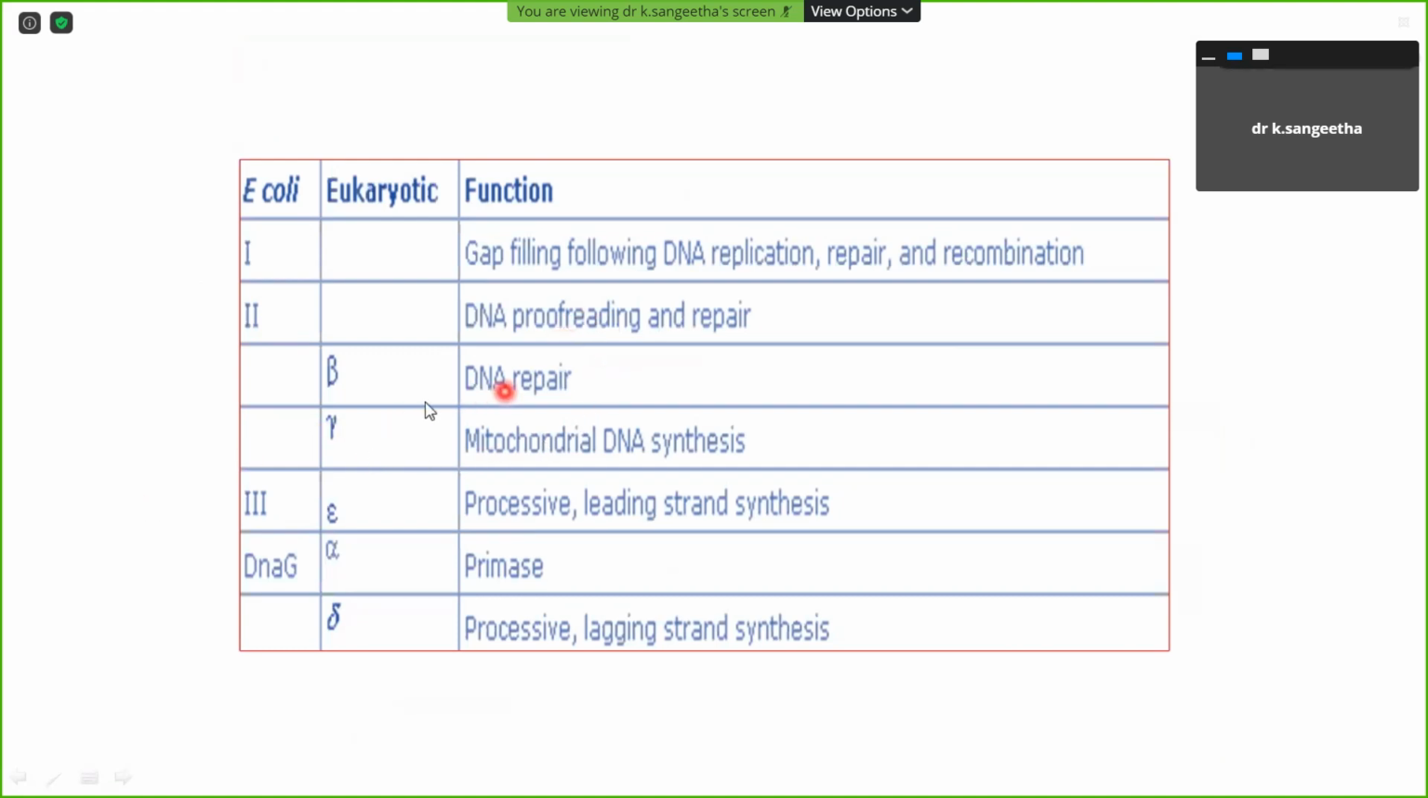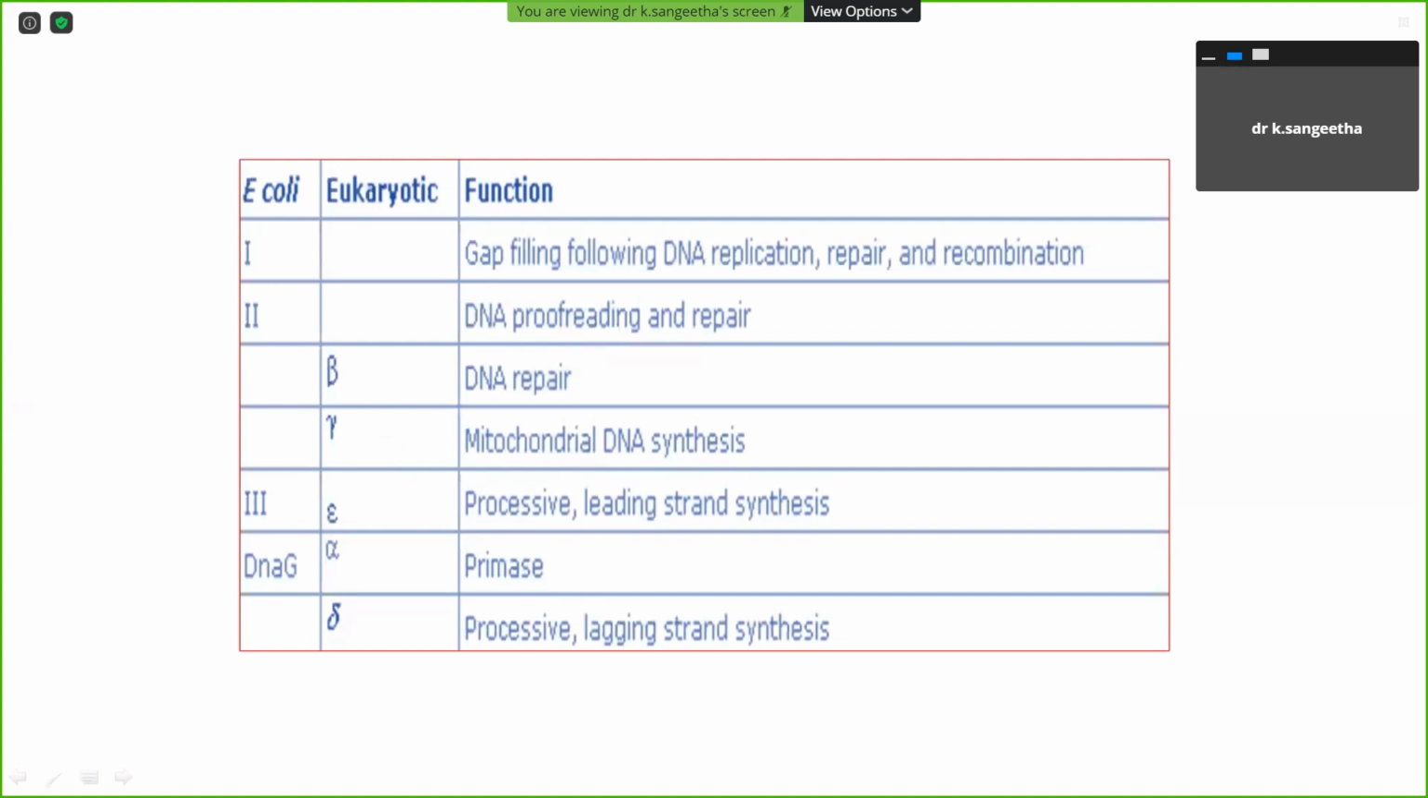Here we have to remember, or this may be an MCQ question for you: DNA polymerase gamma is important for mitochondrial DNA synthesis. We should know about mitochondrial DNA synthesis.